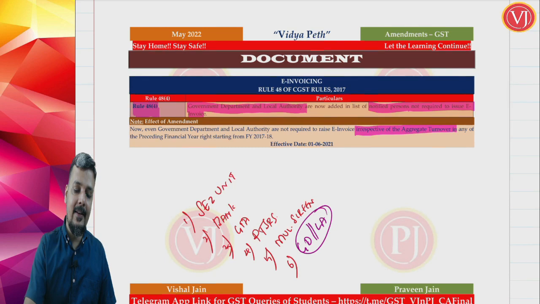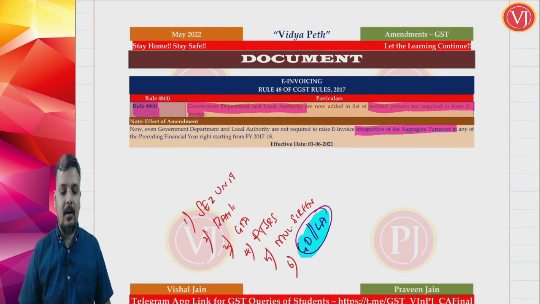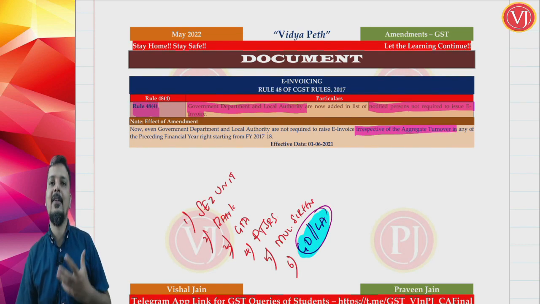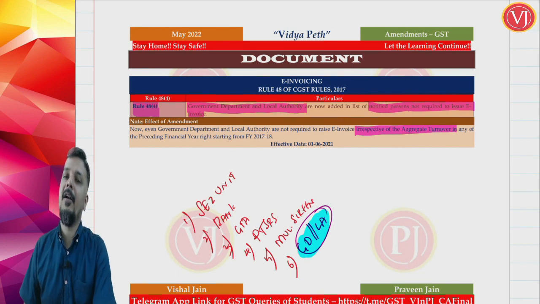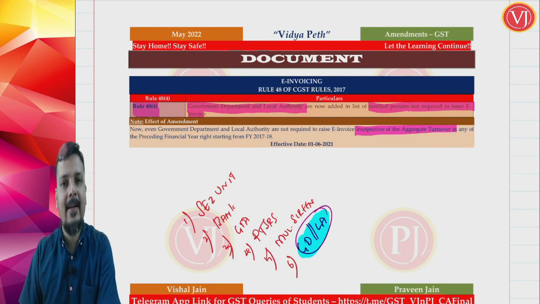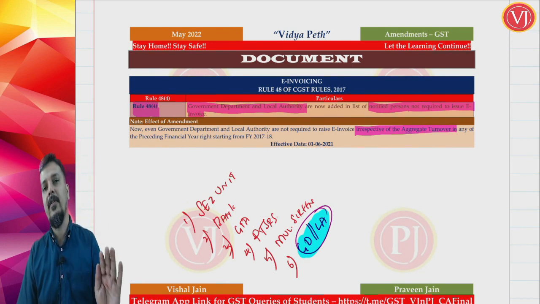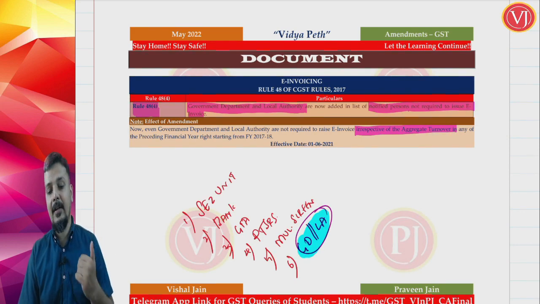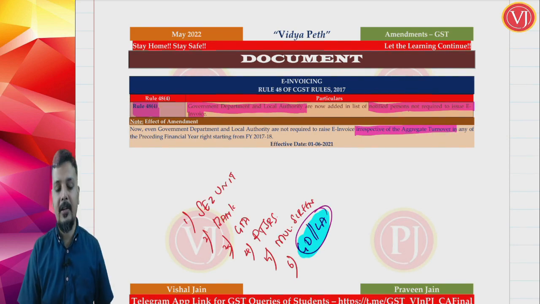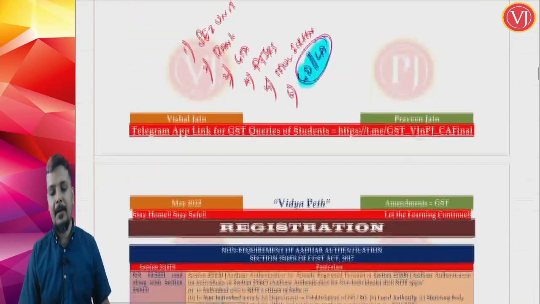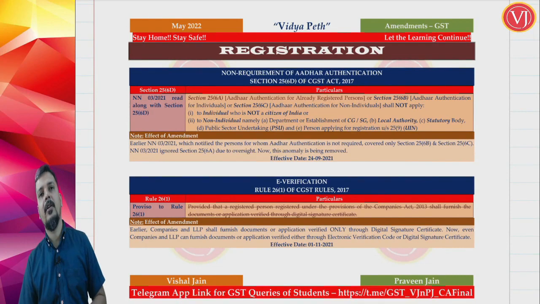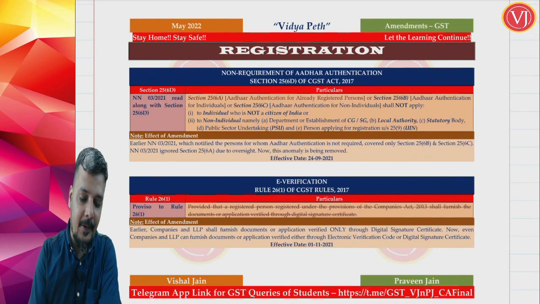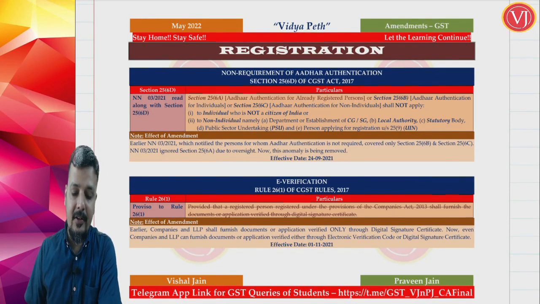So what is the latest in the list is government, department and local authority, along with your SEZ unit, banking sector, GTA sector, passenger transportation sector, multiplex screens. Now even government, department and local authority joins the list where they will not be issuing e-invoices. They are not covered by that concept even if their aggregate turnover is exceeding a particular threshold limit. So that is the amendment in your document chapter. Now friends, let us focus on your amendments in your registration chapter. Amendments in your registration chapter.